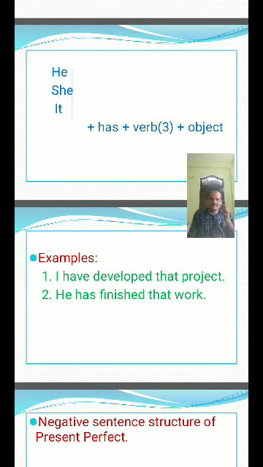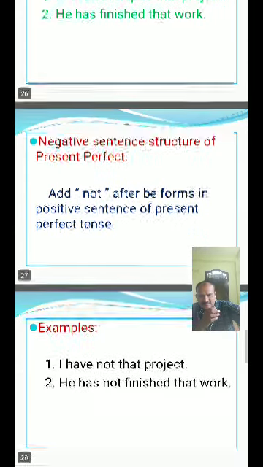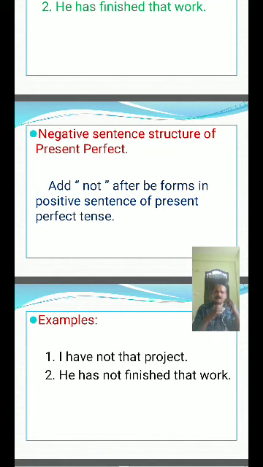So like this, here subject plus have plus verb in past participle, means verb third form, plus object. He, she, it plus has plus verb third form plus object for present perfect tense. Come to the negative sentence structure for the present perfect tense. Just add not after be forms in the positive sentence of present perfect tense.